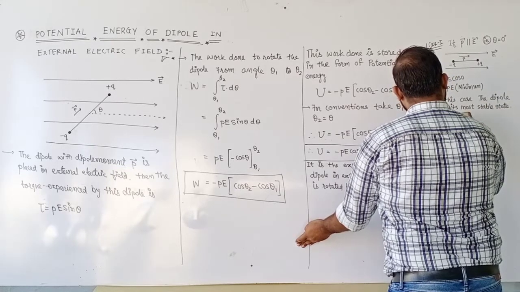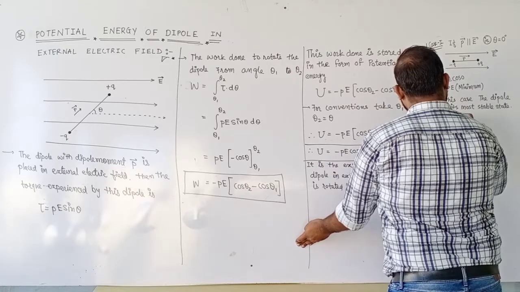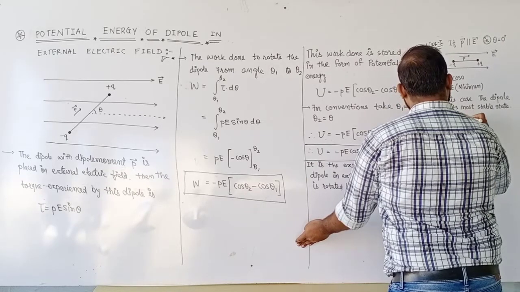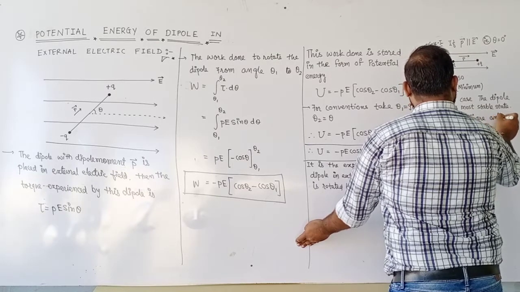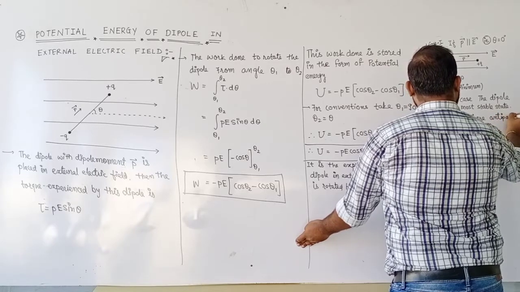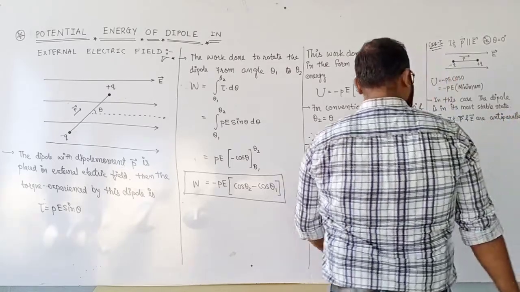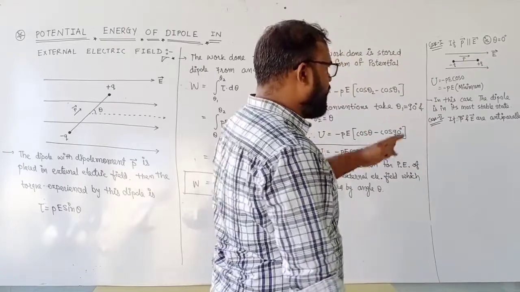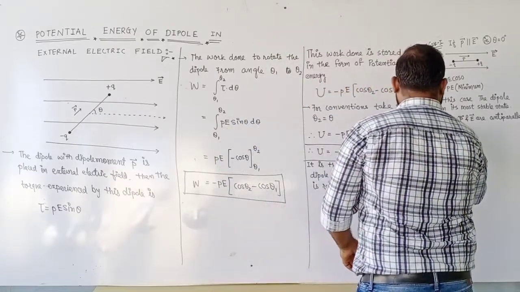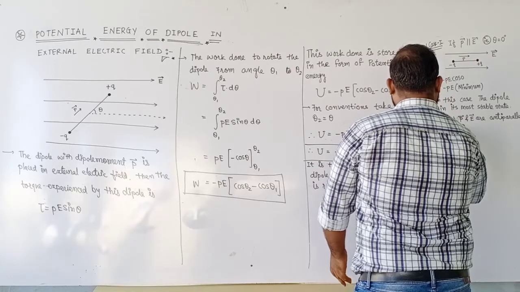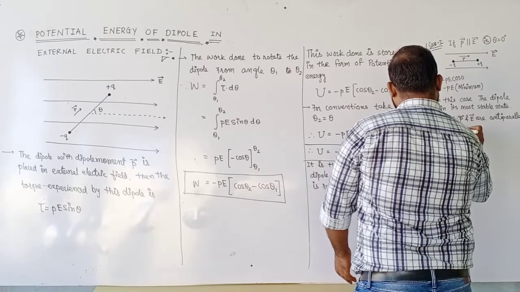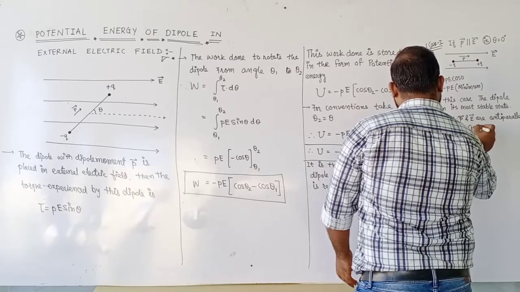Second case, case number 2. If P and E are anti-parallel. Anti-parallel means mutually opposite. And whenever they are anti-parallel, the angle between them, theta, becomes pi radian, that is 180 degree.